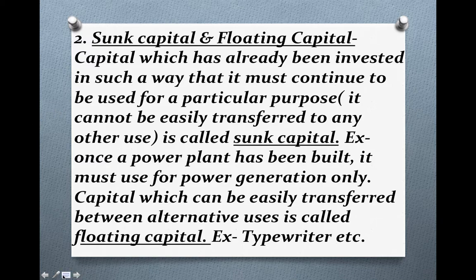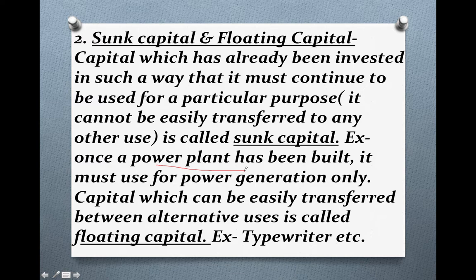Now next is sunk capital and floating capital. Sunk capital is capital which has already been invested in such a way that it must continue to be used for a particular purpose. It cannot be easily transferred to any other use. Understand this definition with the help of one example. Suppose you have constructed a power plant, meaning an electricity plant. It can be used for power generation only. You cannot use that power plant for producing biscuits. Obviously not.